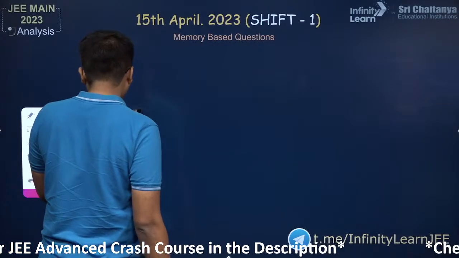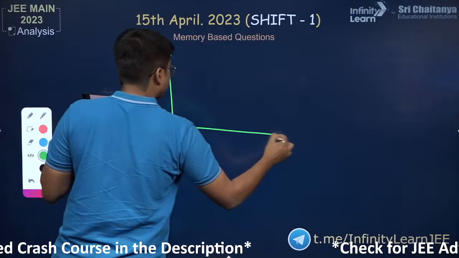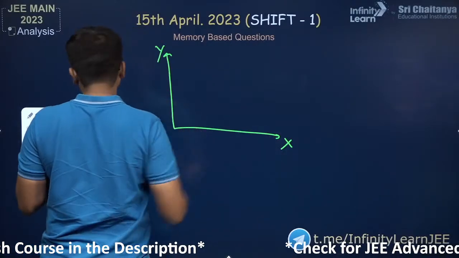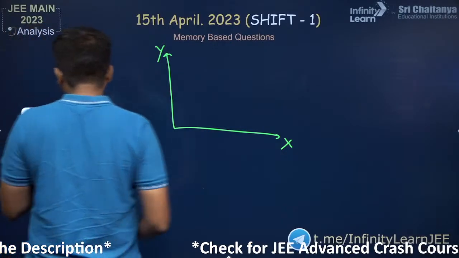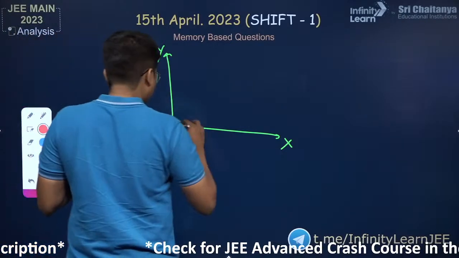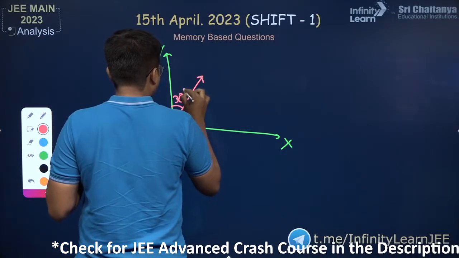So over here it says there's a vector in the xy plane. First let's draw out the xy plane. There's a vector in the xy plane that makes an angle of 30 degrees with the x axis.